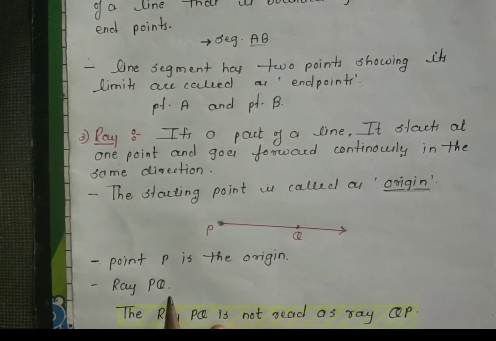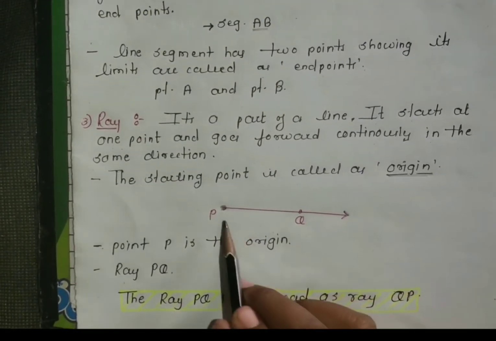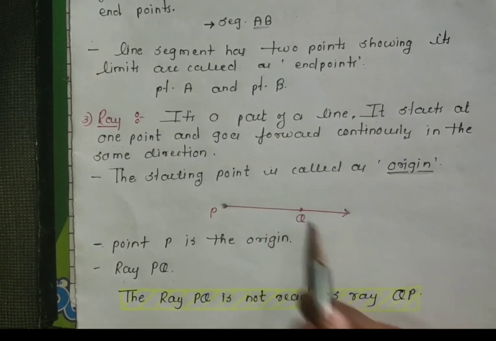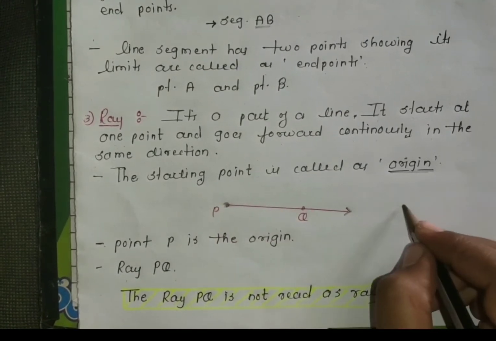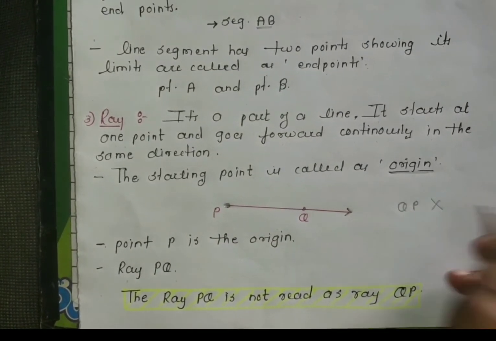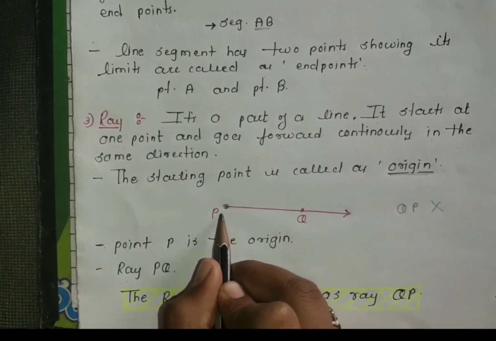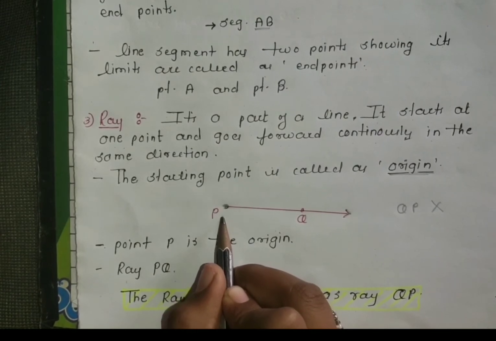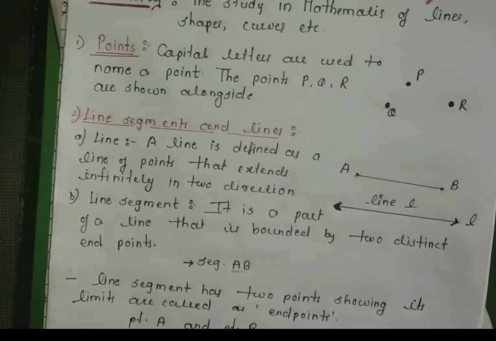Now students, one important thing to remember is that the ray PQ cannot be read as QP. Why? Because the origin of the ray is only P. That means we have to start the naming of the ray from the point P only. So the name of the ray is ray PQ.